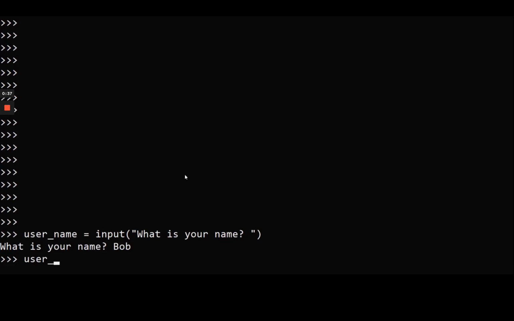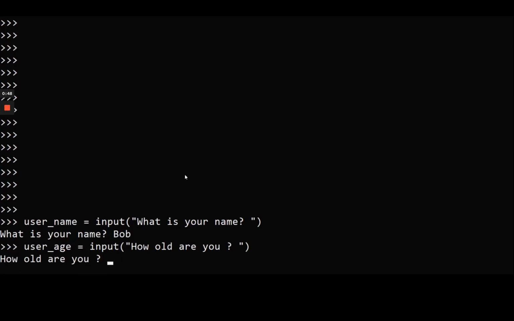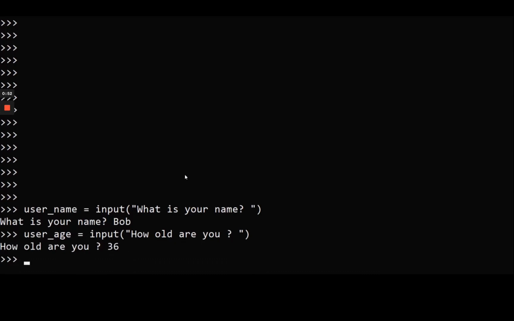I'm going to say user age is equal to input. How old are you? With another space. And let's say 36. And now, well, we have username and we have user age. So what we can do, we can print, for example, hello, username, you are user age.